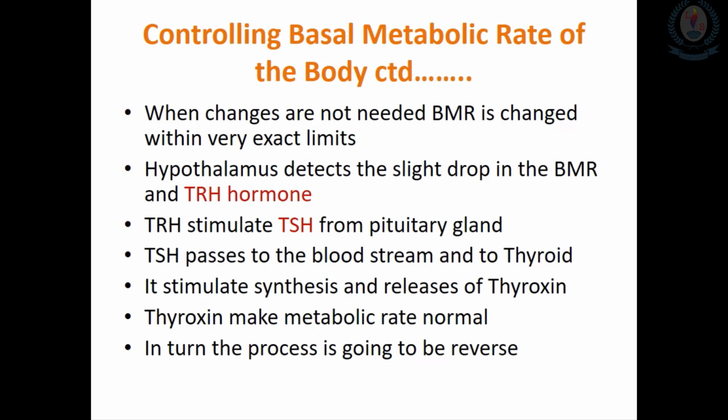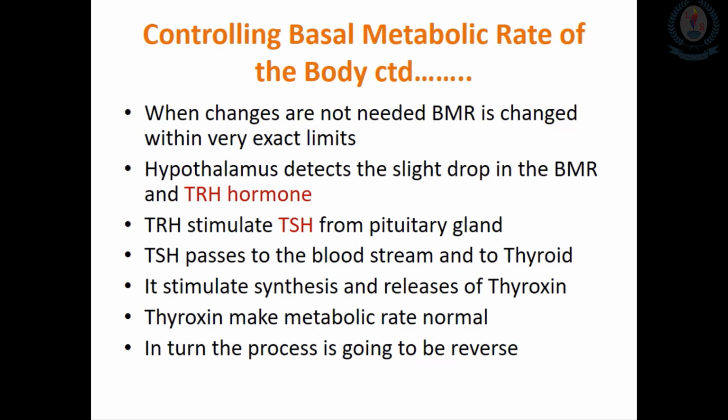When the hypothalamus in the brain detects the slightest drop in the BMR, if the BMR is going to decrease in the body, what happens? Then it responds by making a hormone called thyrotropin releasing hormone, which we call TRH. This TRH then travels the short distance from the hypothalamus to the pituitary. So then it goes to the pituitary.